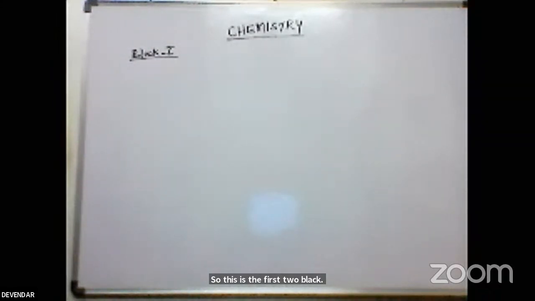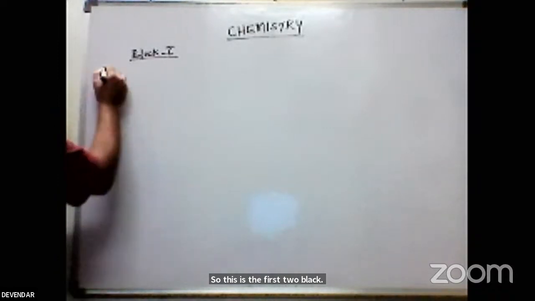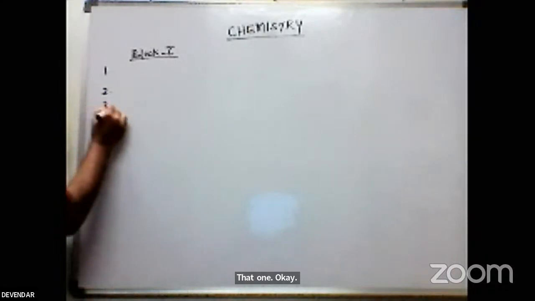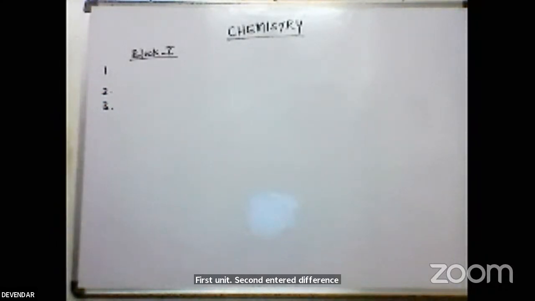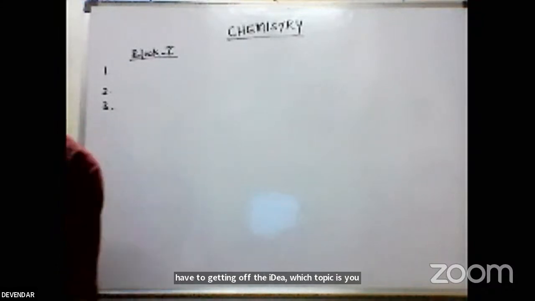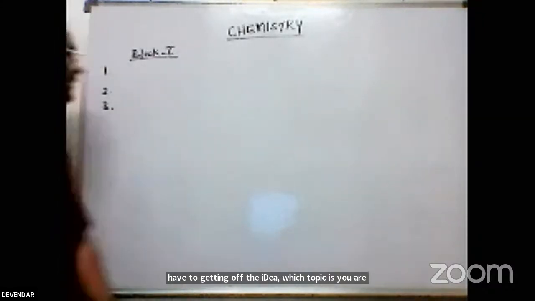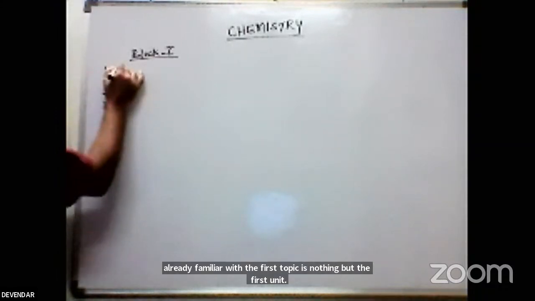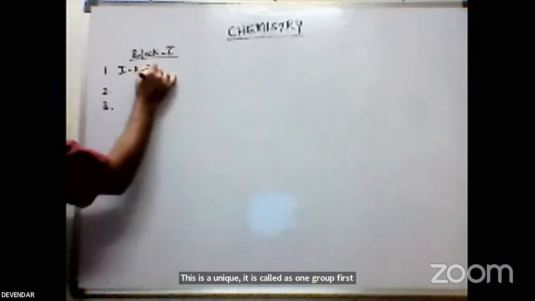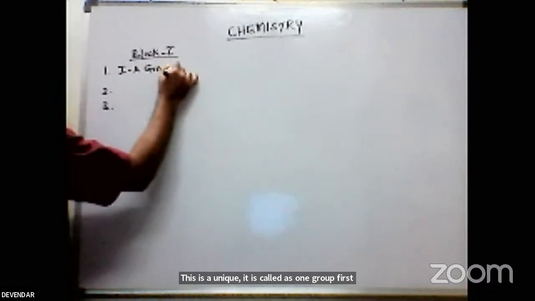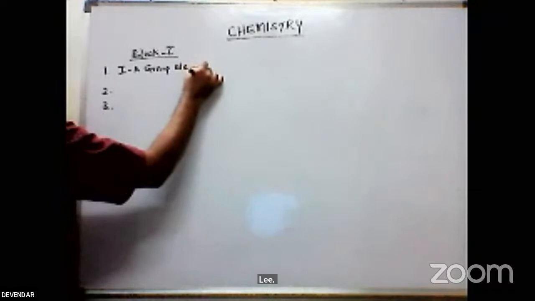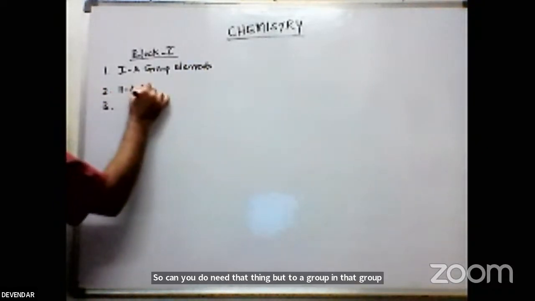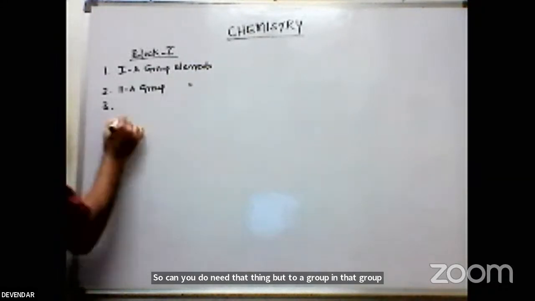Block 1. There are 3 chapters, 3 units. First unit, second unit, third unit. See friends, I am writing this to give you an idea of which topics you are already familiar with. The first unit is called 1A group elements, simply the first group elements. The second unit is 2A group elements, the second group elements. The third is microanalysis.